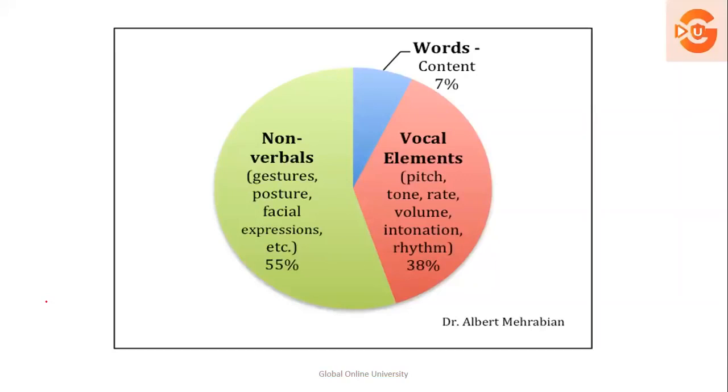So if you see the model given by Dr. Albert Mehrabian, he says that words in communication, the content of the words, take how much in percentage? 7%. When it comes to vocal elements, it is contributed by 38%. अभी vocal elements में क्या क्या आता है? Pitch, tone, rate, volume, intonation, rhythm. And when it comes to non-verbal communication, जैसे gestures, postures, facial expressions, it contributes 55%.